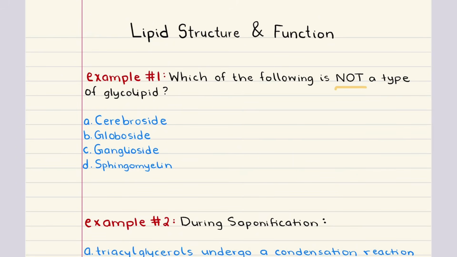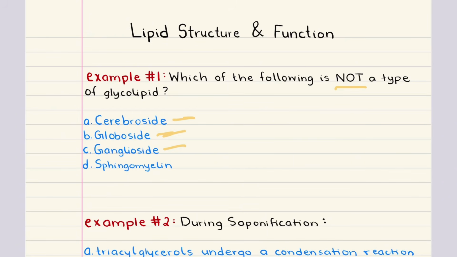Glycolipids are lipids that have sugar head groups that are attached through glycosidic linkages. And on the MCAT, the most important glycolipids to know are sphingolipids, which include cerebrosides, which have a single sugar, globosides, which have 2 or more sugars, and gangliosides, which have complex oligosaccharides and sialic acid.